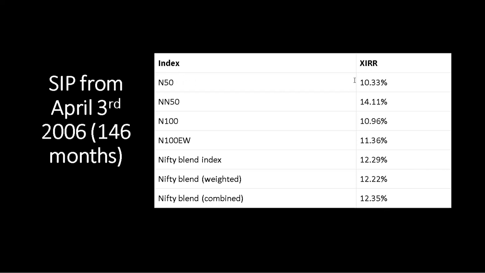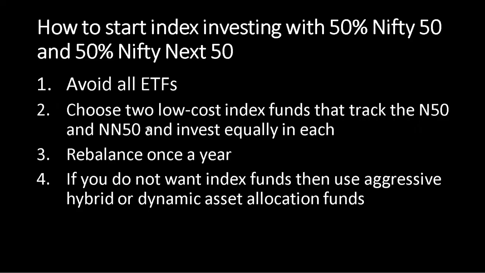And if you notice, these are the returns for Nifty 50, Nifty Next 50 and Nifty 100. And Nifty 100 equal weight is about 11.36. So that's about comparable, I would say, to the Nifty blend index. So again, the conclusion is that a simple 50-50 split between Nifty 50 and Nifty Next 50 would be a simple and elegant way to start index investing in India.